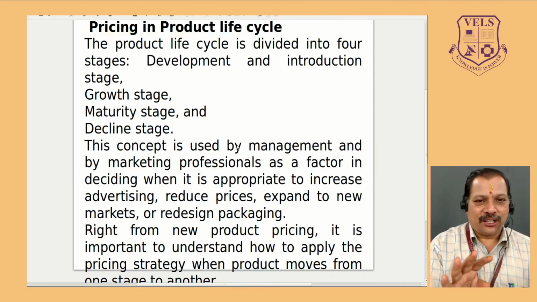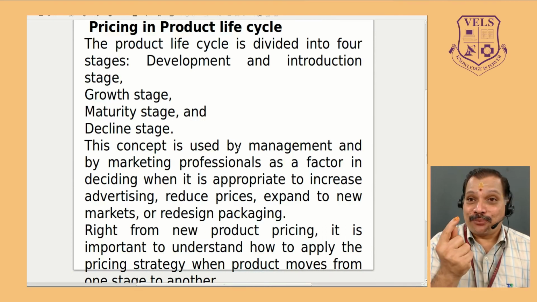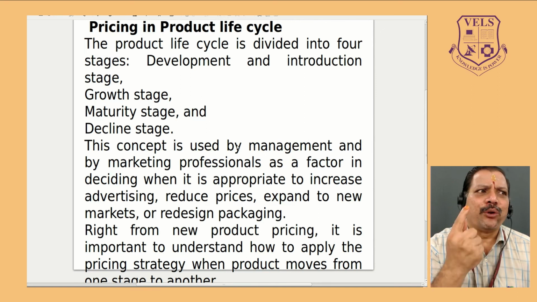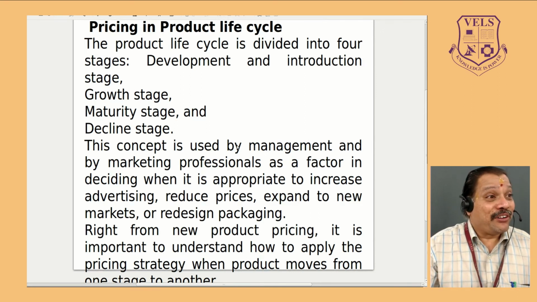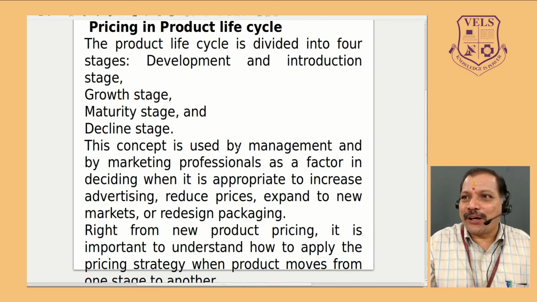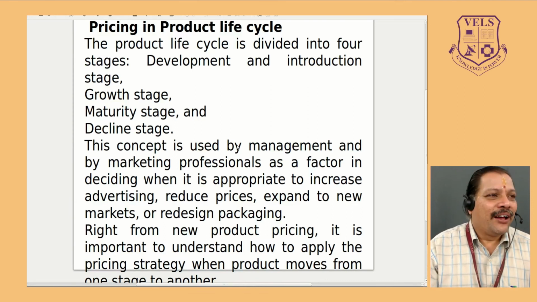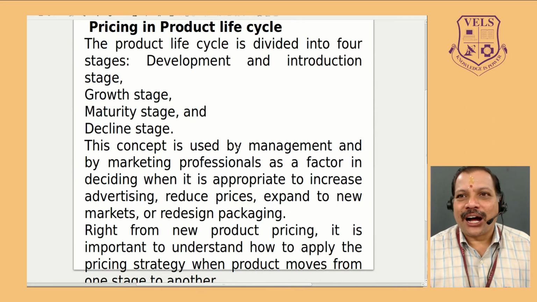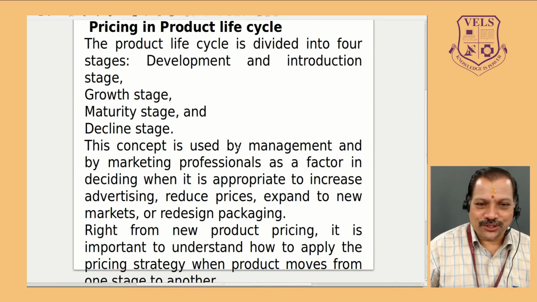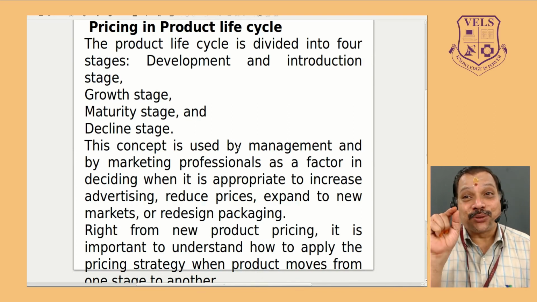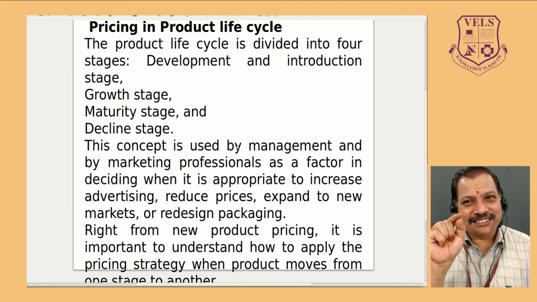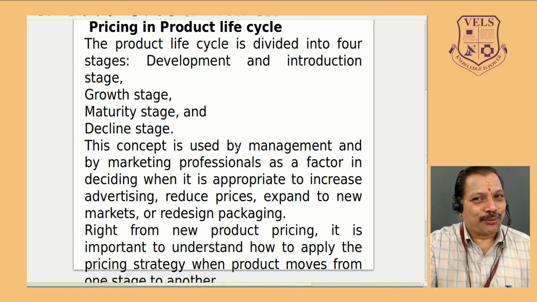Motorola and RPG were the two cell phones. For per call you had to pay 10 rupees. People felt it was a status and started buying the mobile. But after that they started reducing the price. Today it is only 50 paise per call, and sometimes it is a free call between the phones. So as far as this mobile electronic gadget is concerned, they went for the skimmed price strategy.